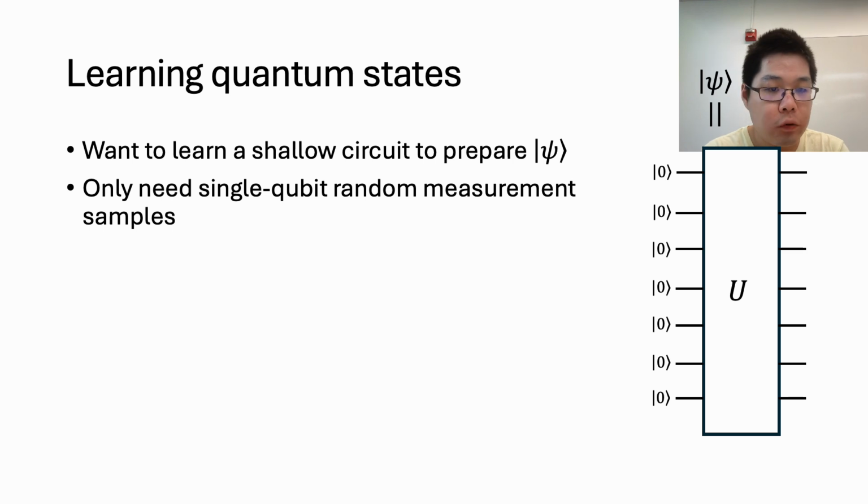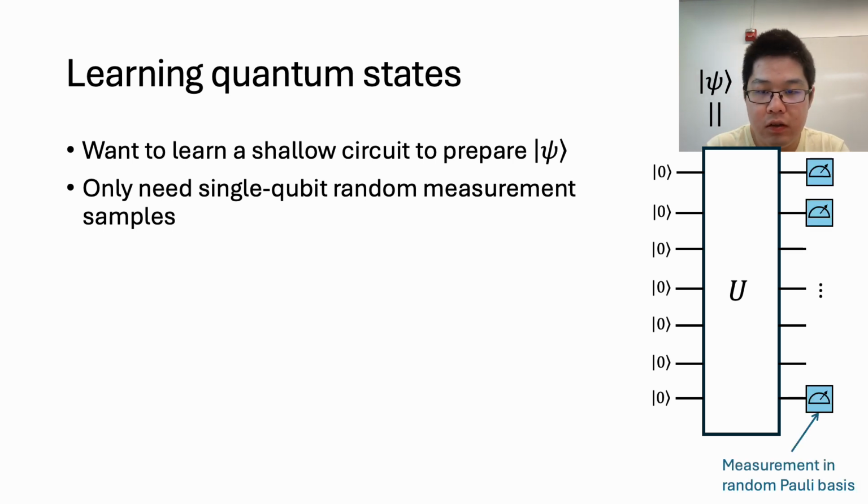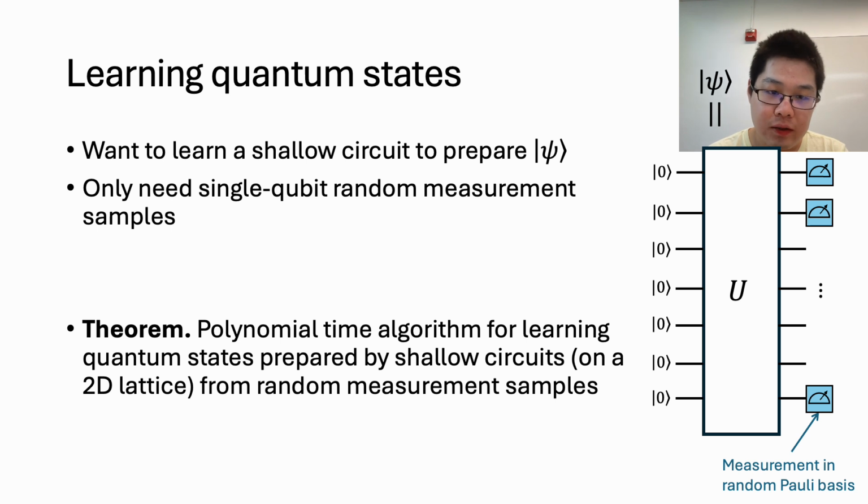So instead of having access to input-output samples, we only have measurement samples from the state psi. And we will see that the algorithm only needs single qubit random measurement samples, which is in the blue, which denotes measurement in random Pauli basis. So next, we will very briefly discuss this theorem, where we give a polynomial time algorithm for learning quantum states prepared by shallow circuits. And here we consider it's only on a 2D lattice from random measurement samples.